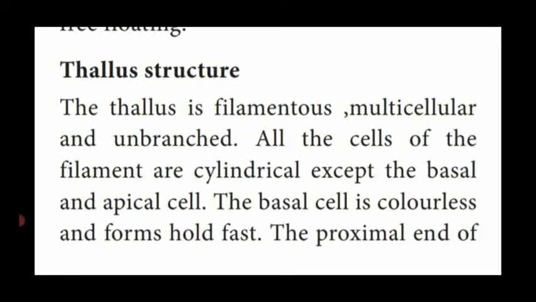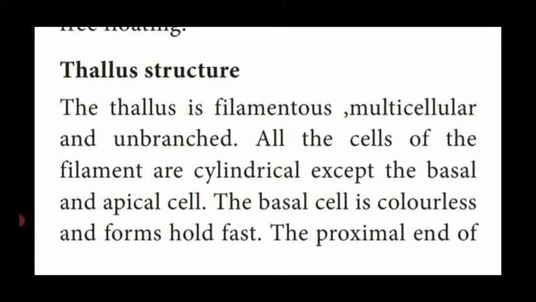Other cells look similar, cylindrical in shape. The basal cell is colorless, there is no color. It is named the holdfast. With the help of this holdfast cell only, the thallus is attached to the substratum.